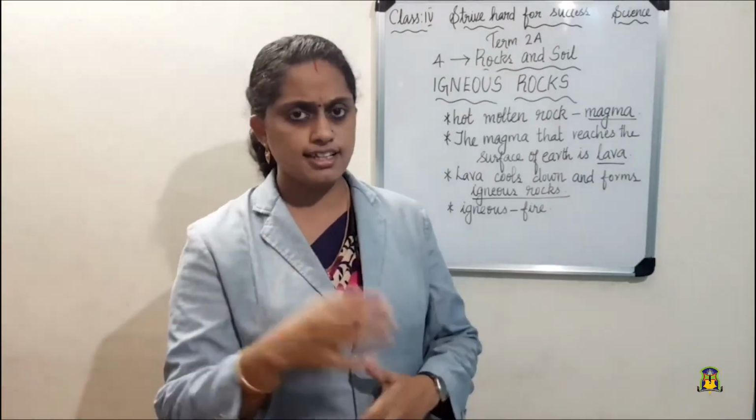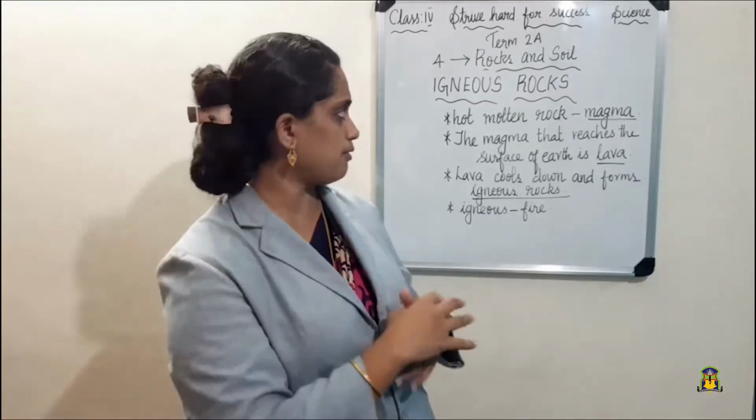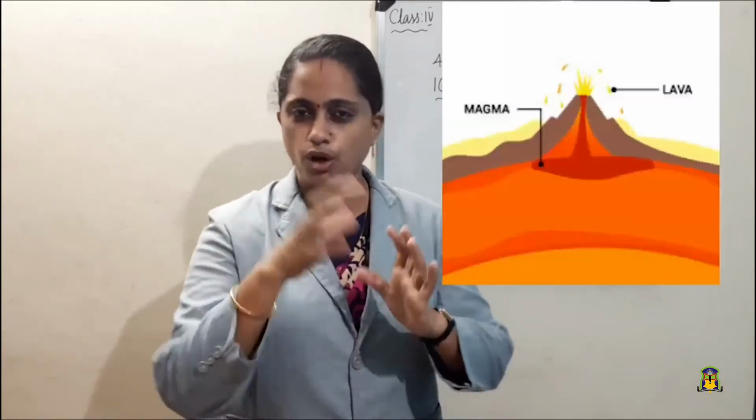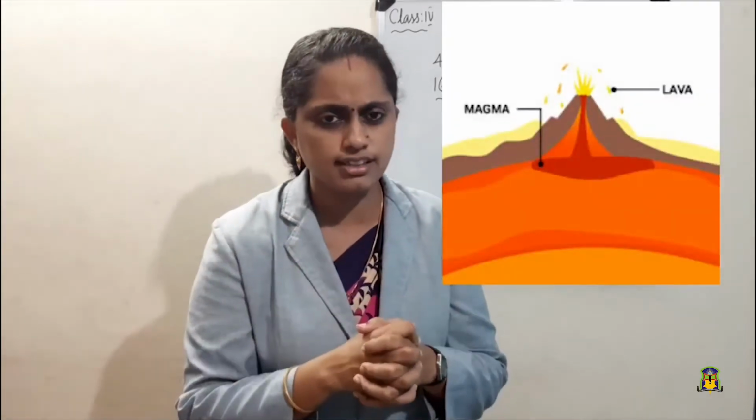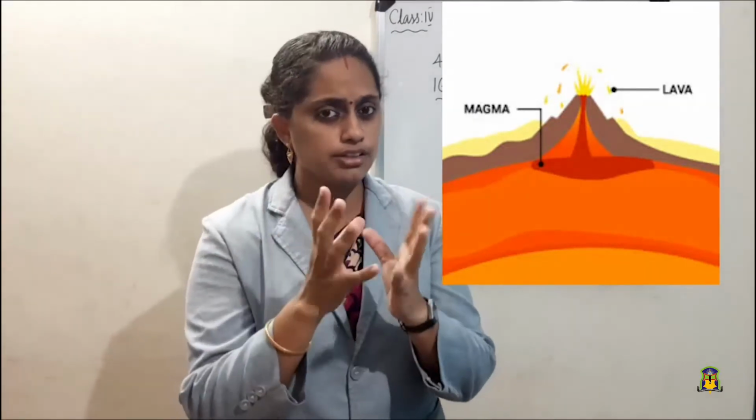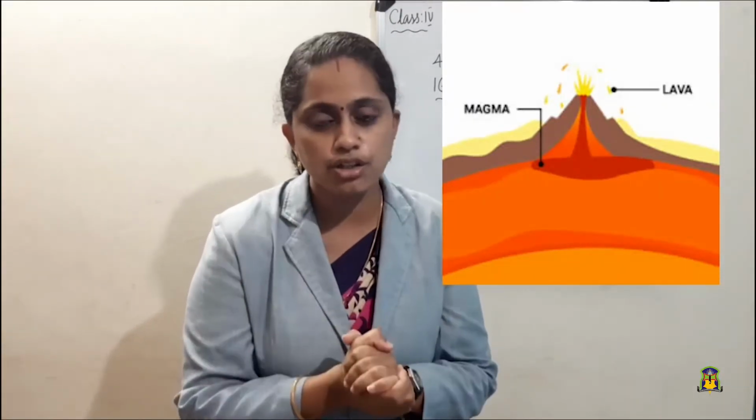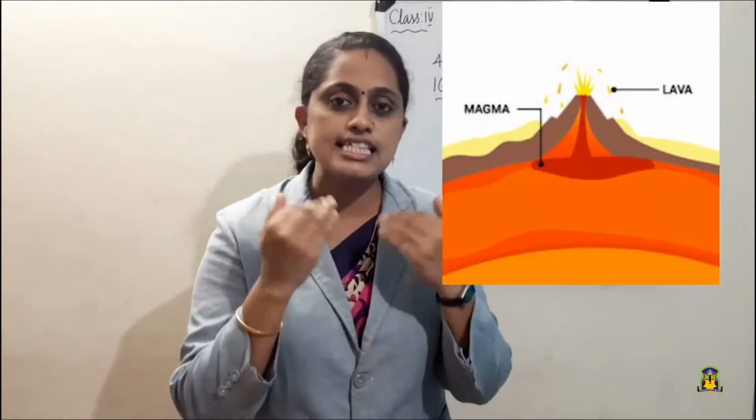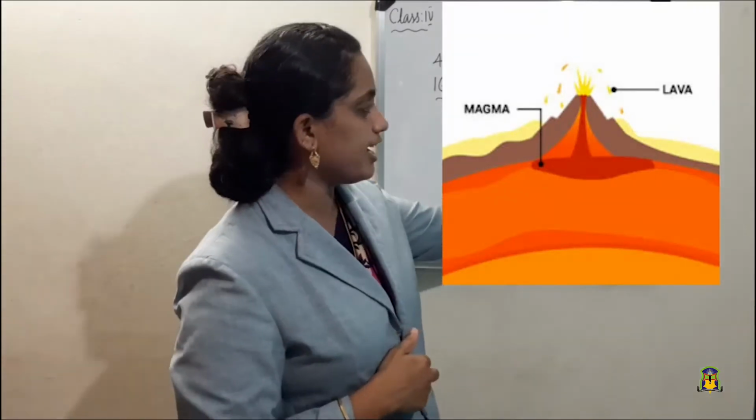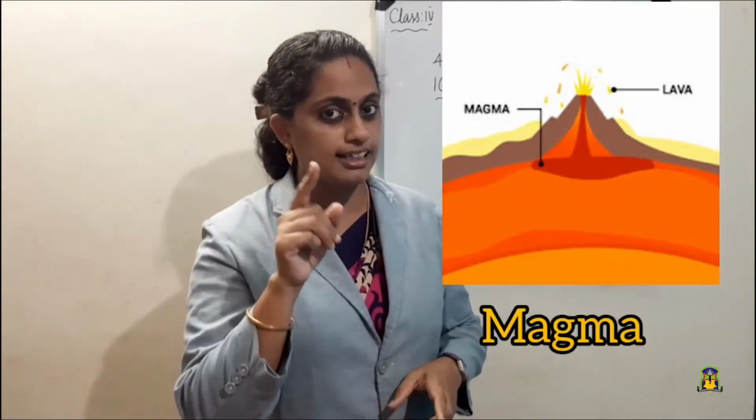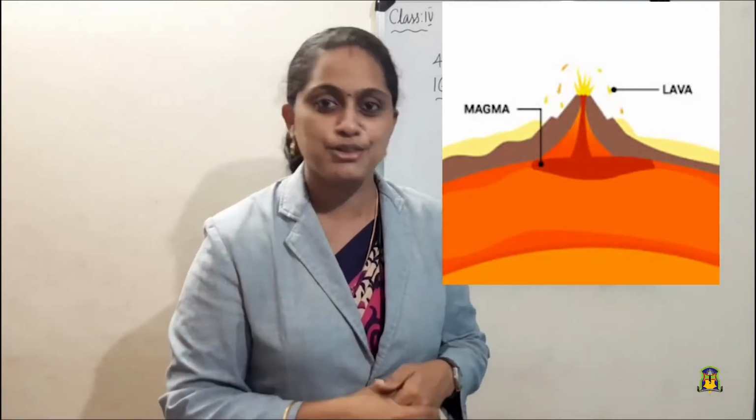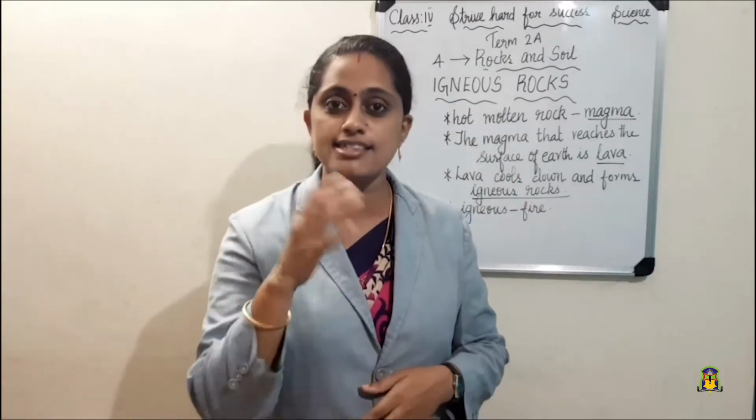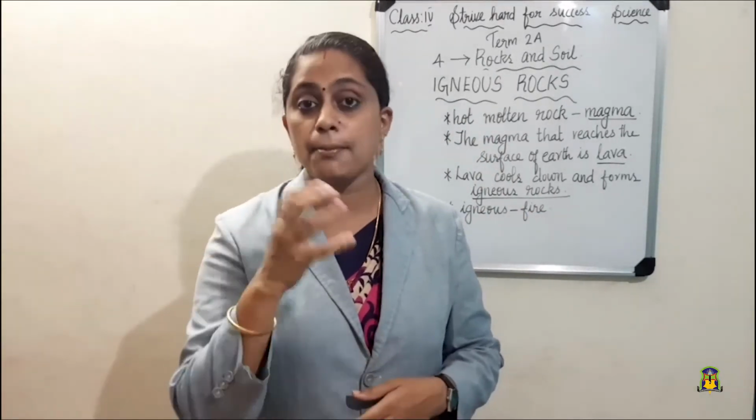Children, let us see something more about the first type of rock, that is igneous rocks. The center of the earth, we all know this point. The center of the earth consists of hot molten rock. It is very hot. This hot molten rock seen inside the earth is called magma. When you studied about earth in social studies, you studied about magma, isn't it? Yes, the hot molten rock inside the earth is called magma.